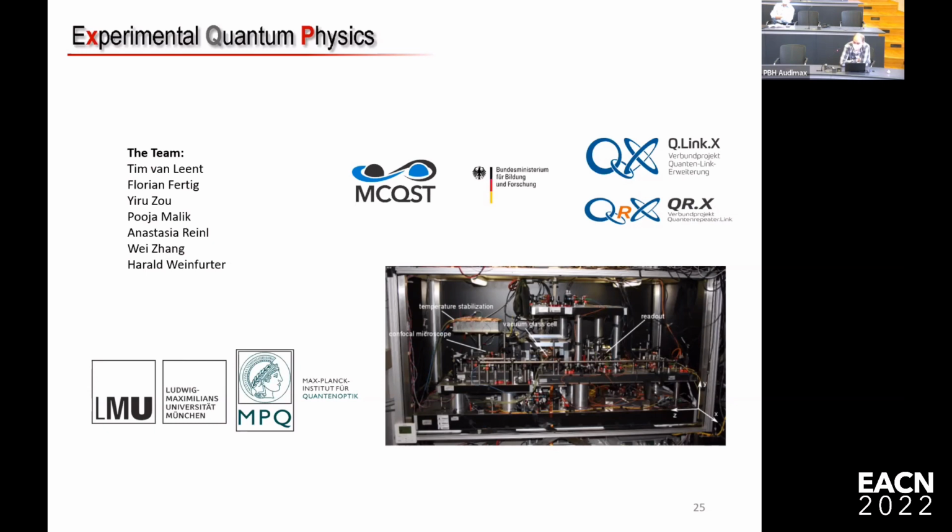The efficiency to collect a photon from a memory is extremely low. And this is a big challenge. So for example, with the cavities, you can increase this a lot. So I think this is one step forward. But then also you need to go for some time multiplexing techniques to increase this event rate by another few orders of magnitude.